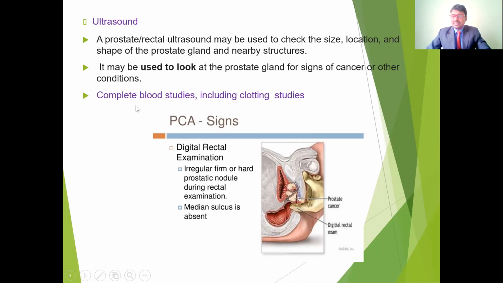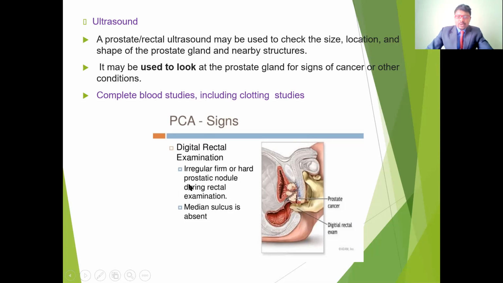One of the tests is also the PSA test. We also do blood examinations and some clotting studies, to see whether there is any blood clot in the urethra or any obstruction. So all these tests we find out through blood investigation procedures.